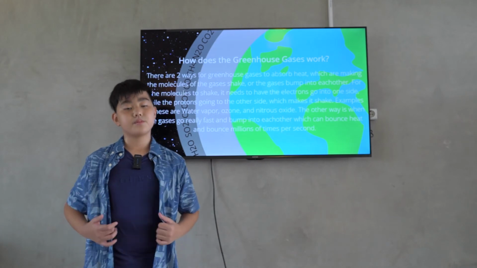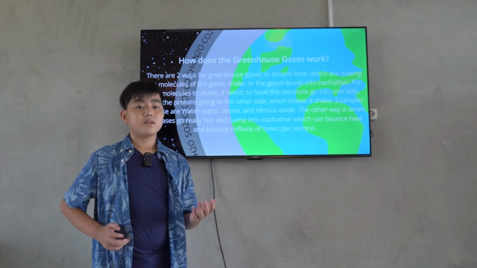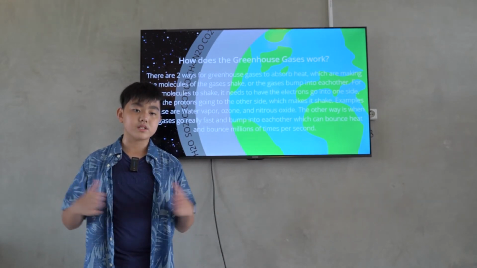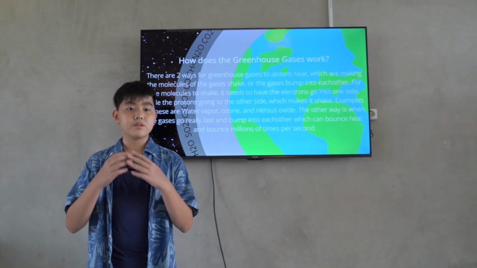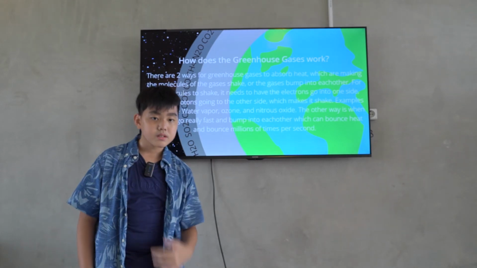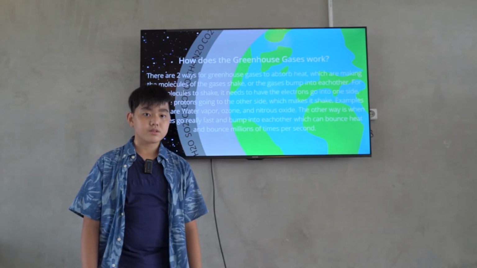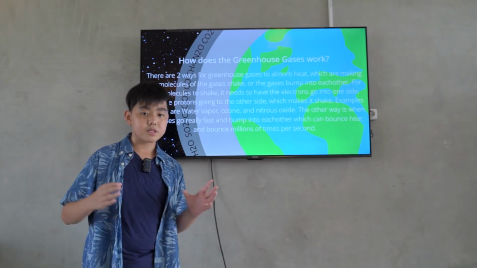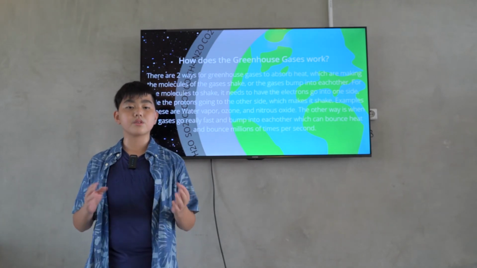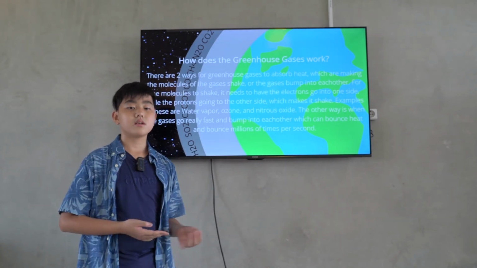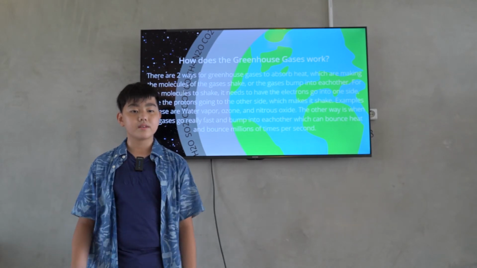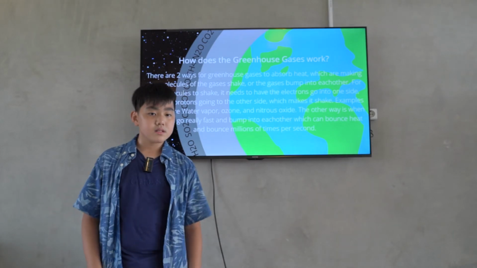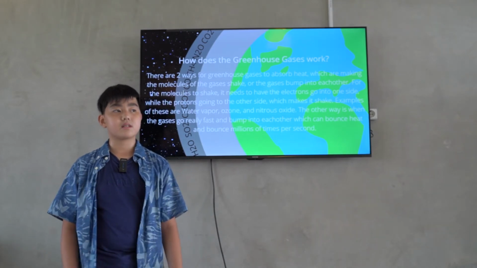How do greenhouse gases work? There are two ways for the greenhouse gases to absorb heat, which are making the molecules of the gases shake, or the gases bumping into each other. For the molecules to shake, they need to have the electrons going to one side and the protons going to the other side, which makes them shake. Examples of these are water vapor, ozone, and nitrous oxide. The other way is when the gases go really fast and bump into each other, which can bounce heat millions of times per second.